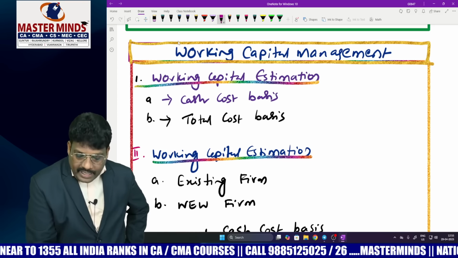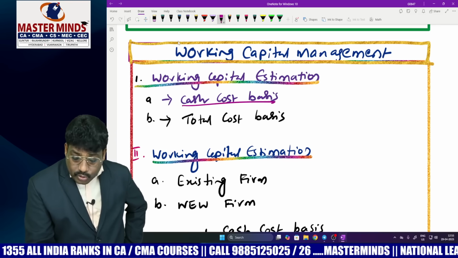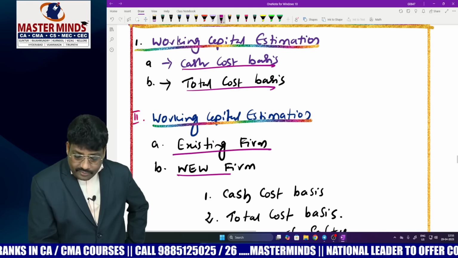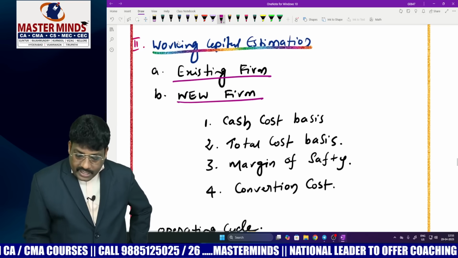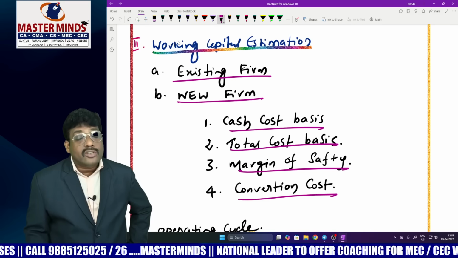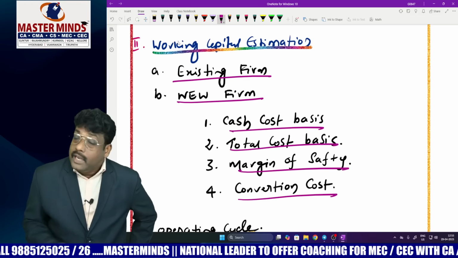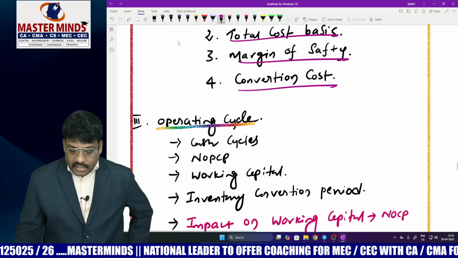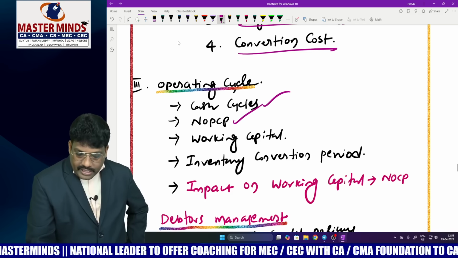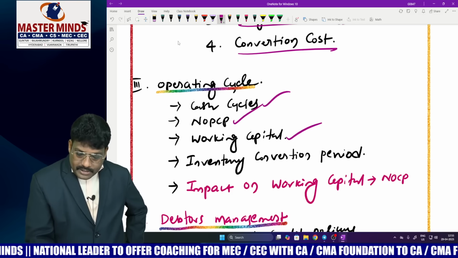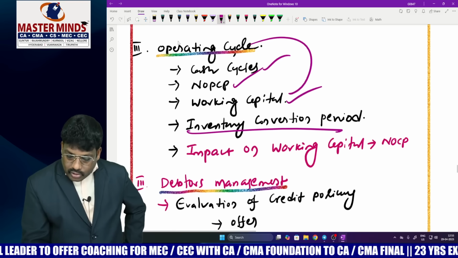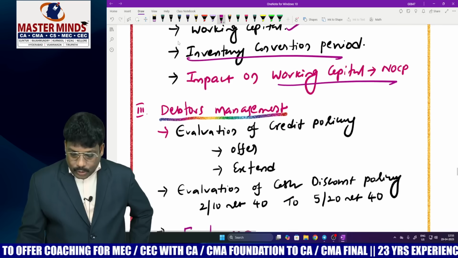For this purpose, the working capital estimation is very, very important. Particularly, you should know what is the cash cost basis, total cost basis, and working capital estimation for existing firm or new firm. And you should also identify, along with cash cost, total cost, and margin of safety, and the conversion cost, work in progress estimation, raw material, what percentage we have to take into consideration. Could they provide it, or should we take a decision, right? Thereafter, operating cycle, cash cycles, net operating cycle periods, working capital estimation basing on operating cycle, inventory conversion period, right? Impact on working capital, all these things you pay attention.